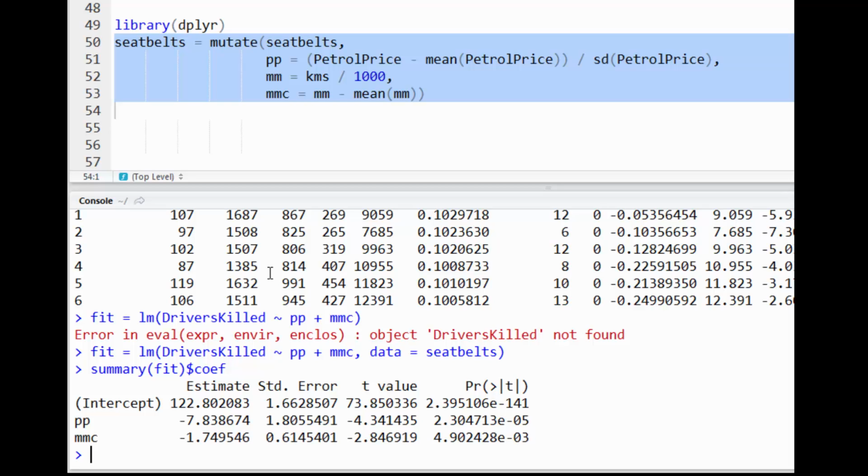The MMC variable, remember, was 1,000-kilometer increments. So that is referring to about 2 fewer deaths for every additional 1,000 kilometers driven. Again, those are maybe a little bit counterintuitive, but they both kind of represent the same thing, suggesting maybe a lot more distance driven means fewer accidents.